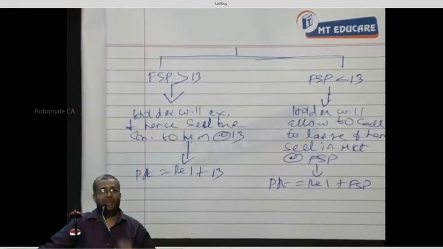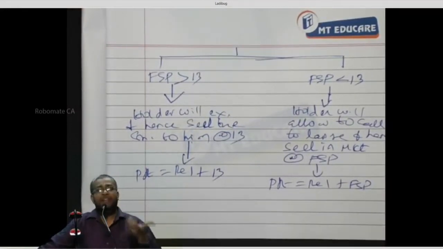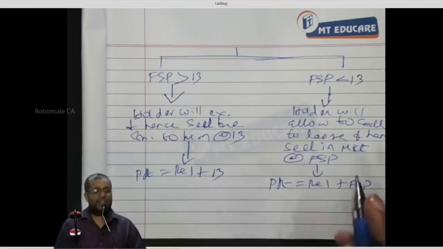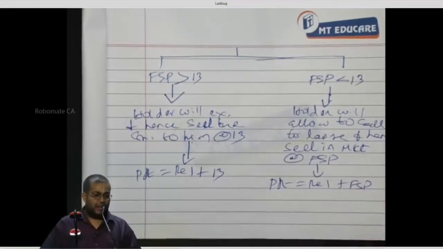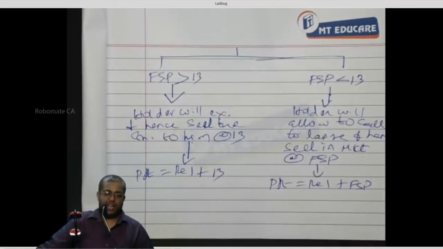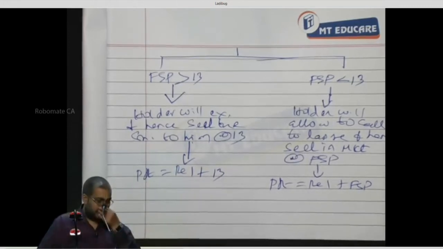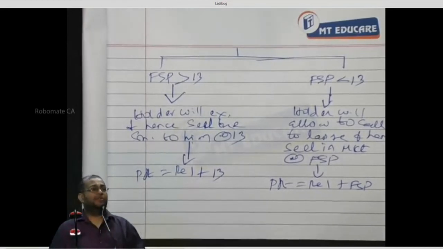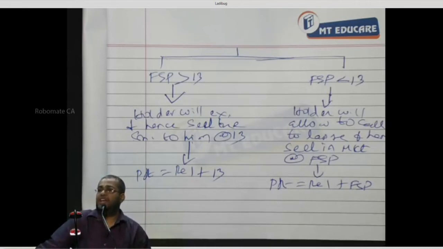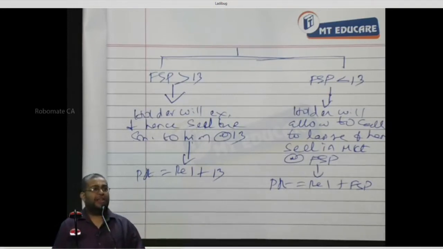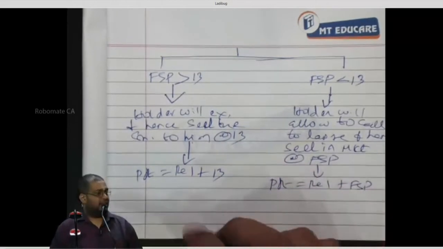Rupee 1 plus FSP. Respond yes or no? Even if the share becomes worthless, then FSP is 0, na? Even if the share becomes worthless, rupee 1 profit is guaranteed. Everybody, are you understanding the maximum value or not?